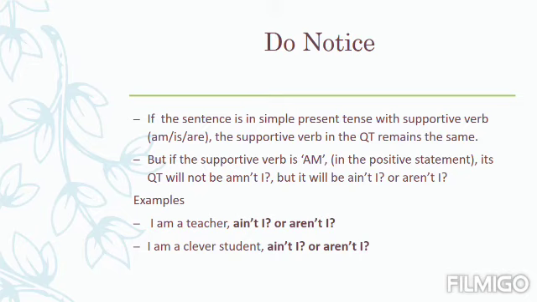But we cannot put here amn't I. Instead of that, we should put here either ain't I or aren't I, whichever you want to put. You can either put ain't I, and if you don't want to put ain't I, then you can put aren't I here. Now observe the second sentence, that is, I am a clever student. This statement is positive, its question tag will become negative. So we can make the question tag of this statement ain't I or aren't I, as we have learnt in the rule earlier.